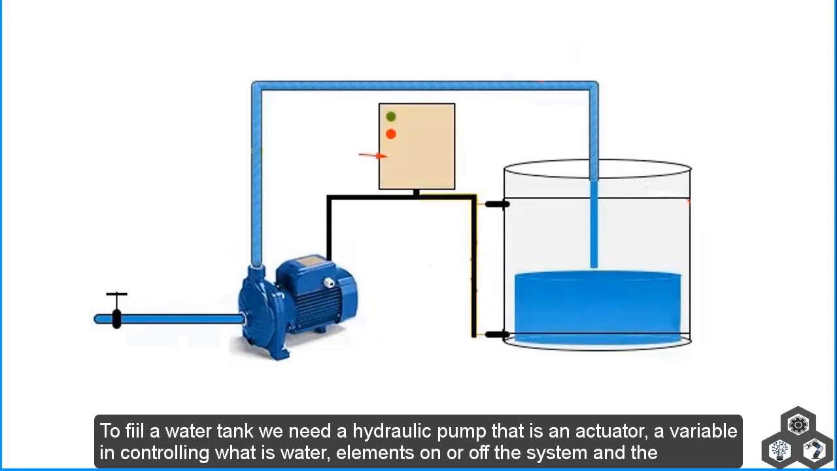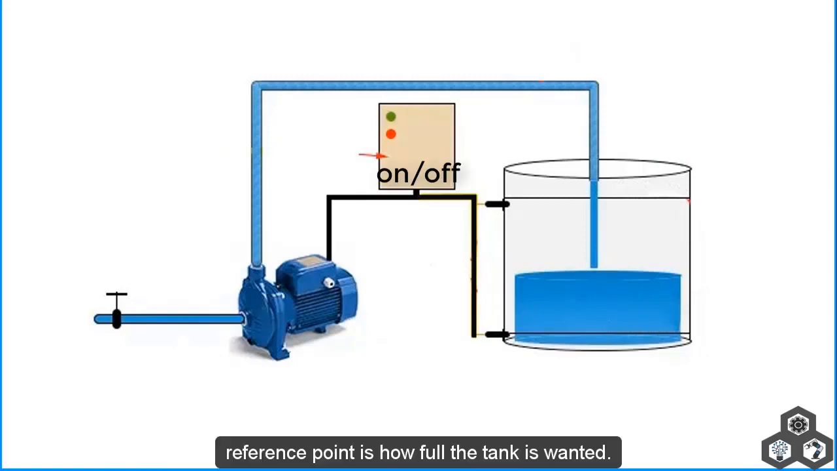For example, to fill a water tank, we need a hydraulic pump, that is the actuator, and the variable to be controlled is the water. The pump turns the system on or off, and the reference point is how full we want the tank to be.